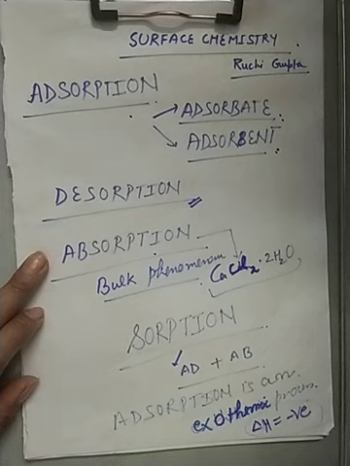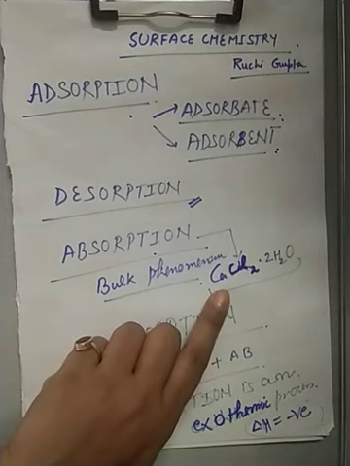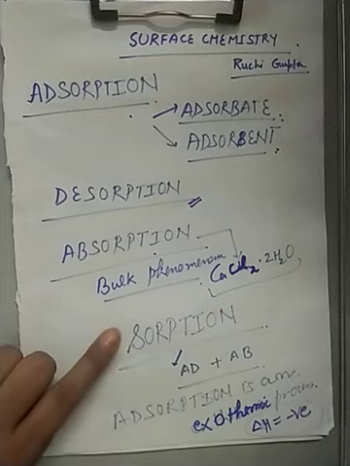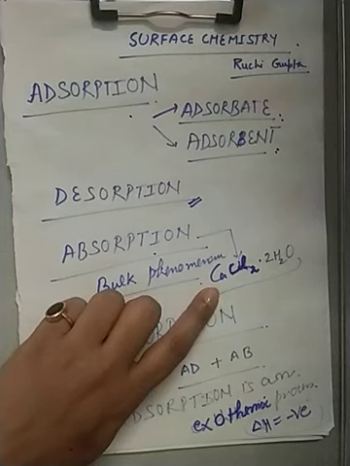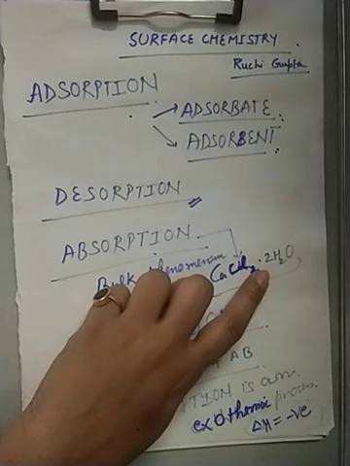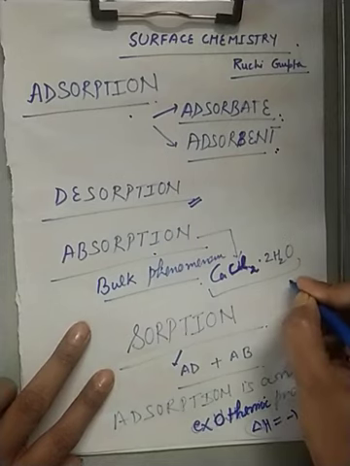If silica gel is placed in a vessel containing water vapors, the water vapors are adsorbed on the silica gel. On the other hand, if in place of silica gel you are taking calcium chloride, then the absorption takes place as the water vapors are uniformly distributed in the CaCl2 and form CaCl2·2H2O, that is hydrated calcium chloride. So it is called absorption.